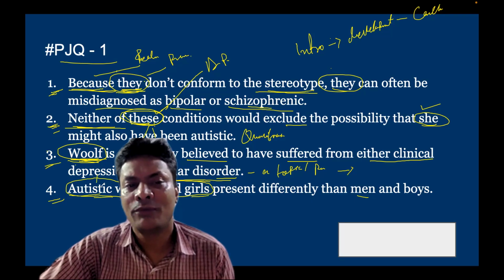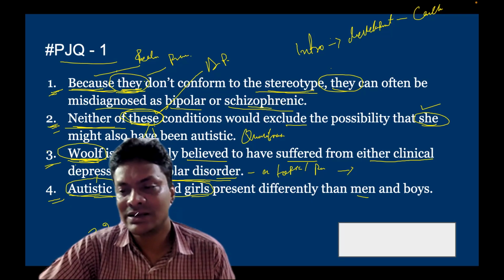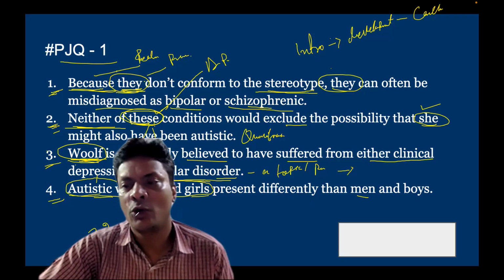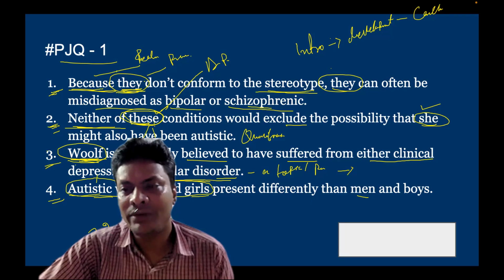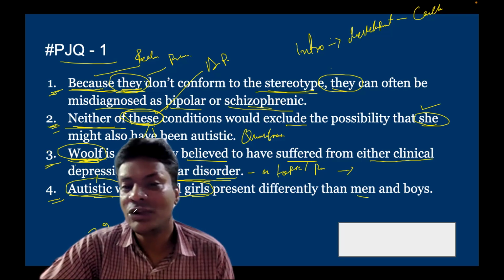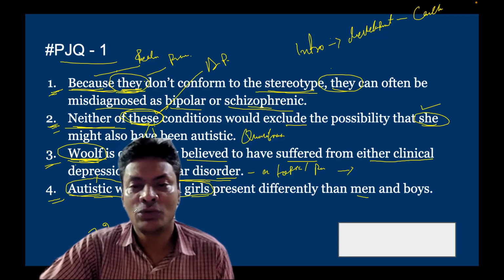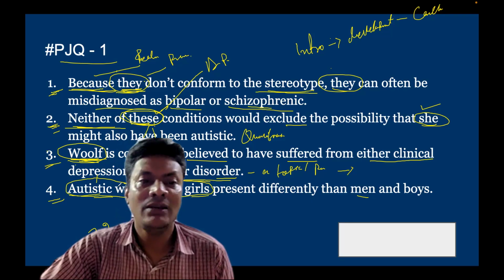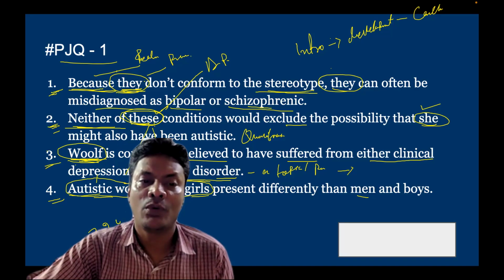So we have already made the pair 3 and 2, where 3 is the clear opening with believed mental condition, and 2 adds a qualification by saying that neither of these conditions would exclude the possibility. Then the next sentence would be 4, right?